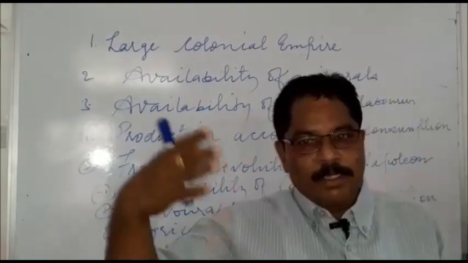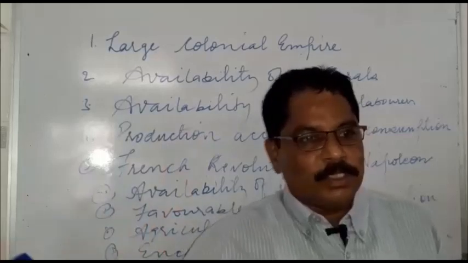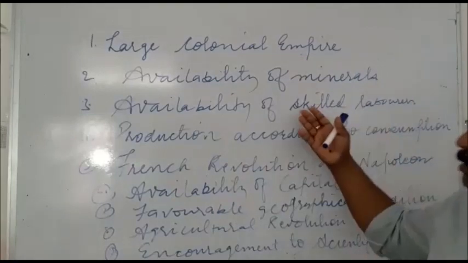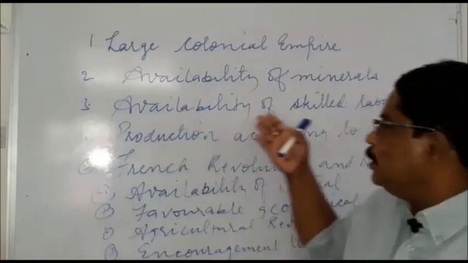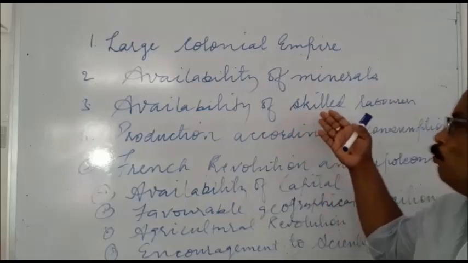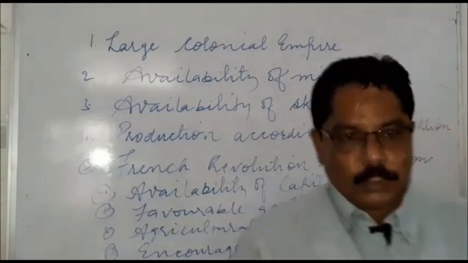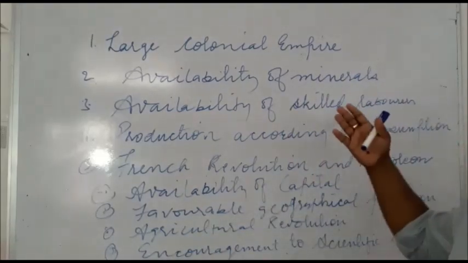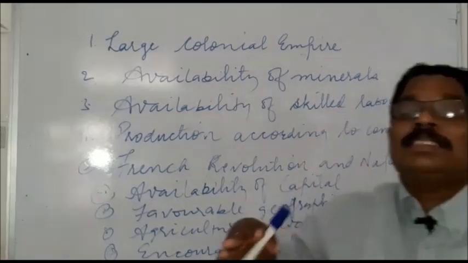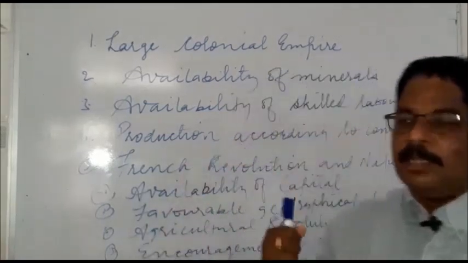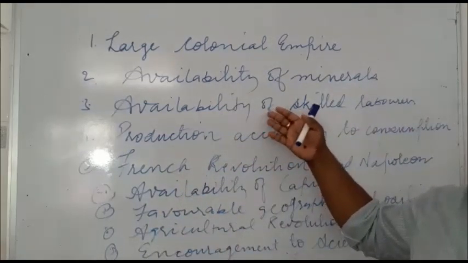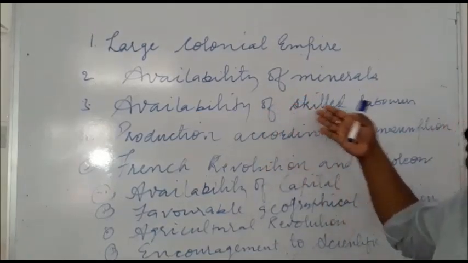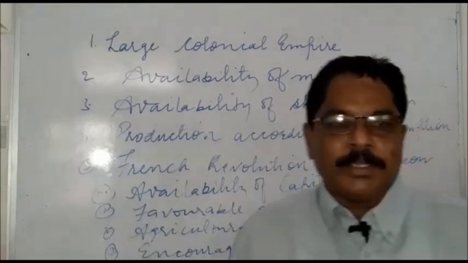The third was the availability of skilled laborers. When feudalism ended in England, a large number of farmers became free. At the time of the Industrial Revolution, these farmers were free to work in industries. So the industrialists, the owners of the industries, got a large number of workers in England, who can be called semi-skilled laborers. The industrialists used these laborers who were free from the farms, and this availability helped the industries of England.